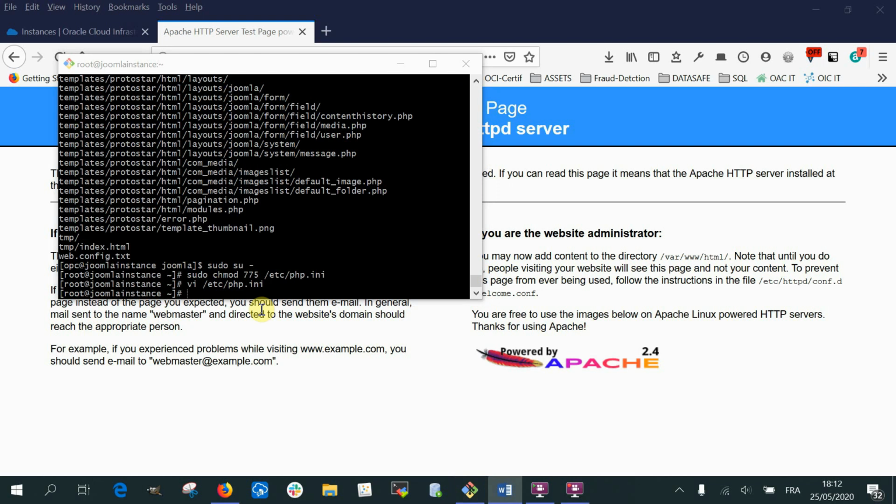As we just discussed as well, with MySQL version 8, there is an authentication method that is not compatible with Joomla. We already made a command to solve this issue, but it's better to change one configuration file.